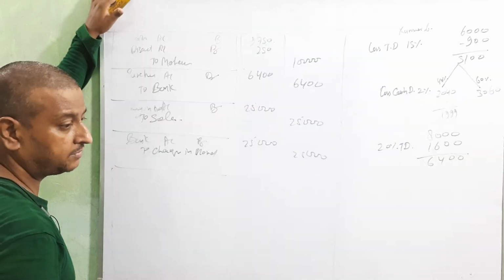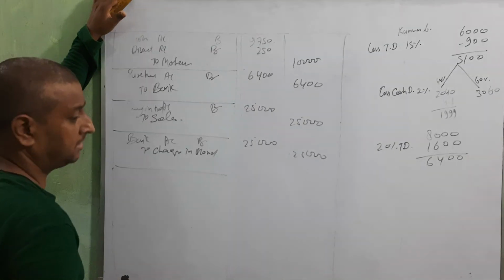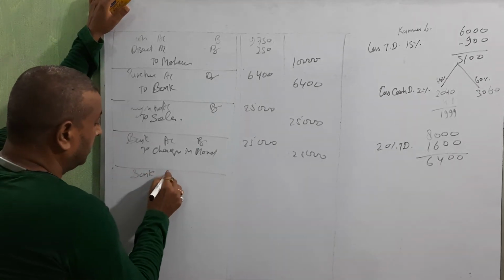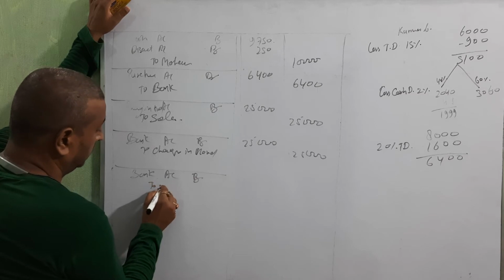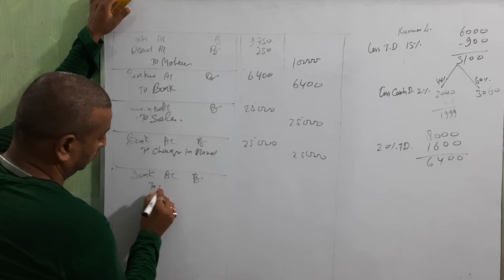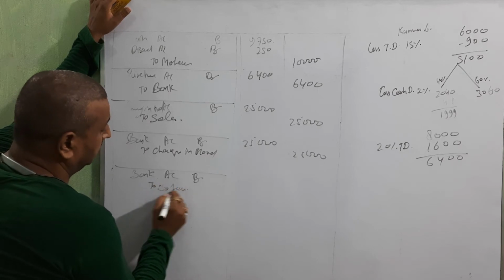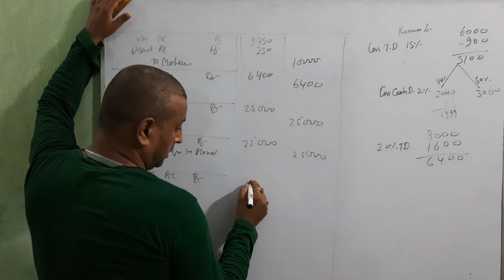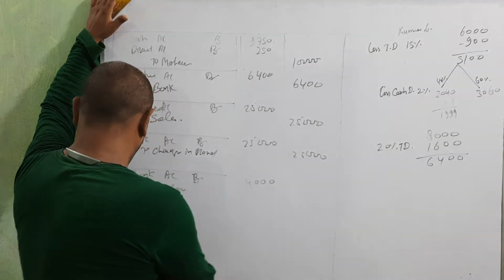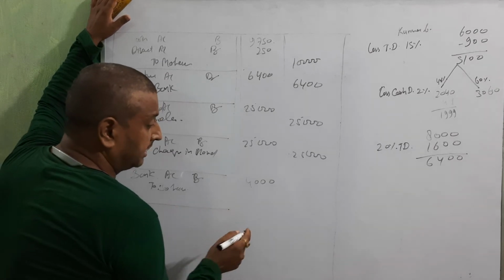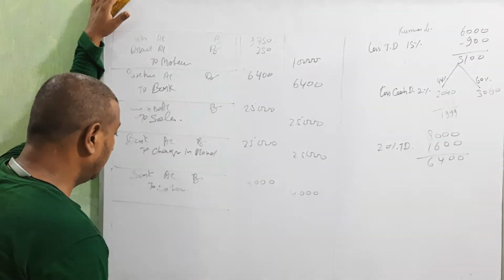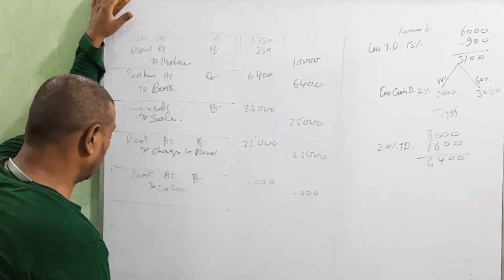Next. Sohan deposited in bank account 4,000. So bank account debit, Sohan amount 4,000. Sohan is included in debtors. Yes. 4,000. So how much is the balance there? 4,000 only. Okay, the same amount they are going to pay, so same amount means no discount there. Next.